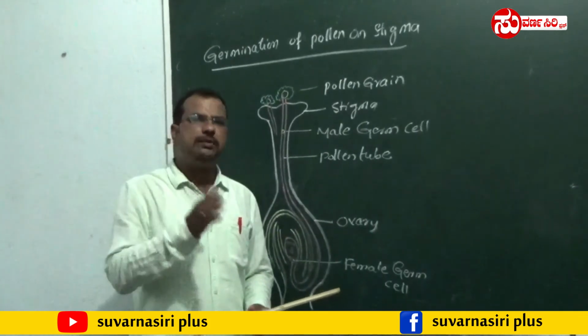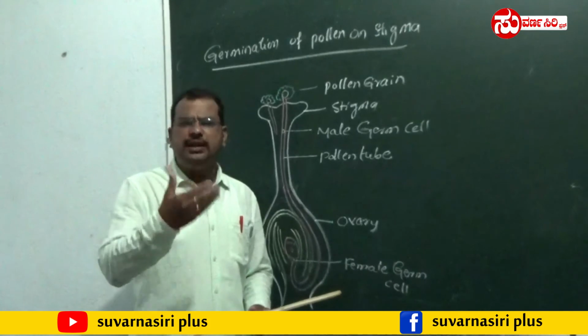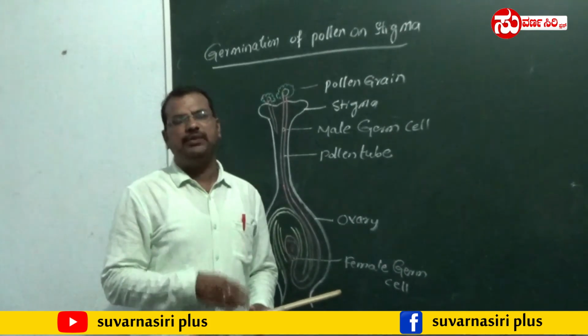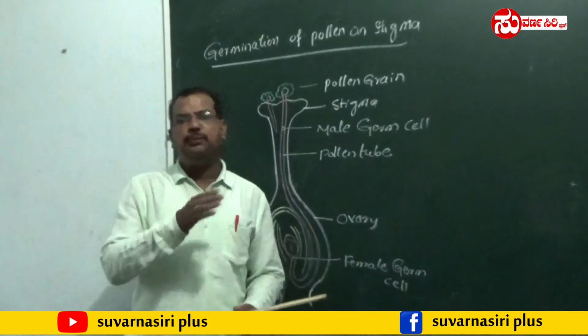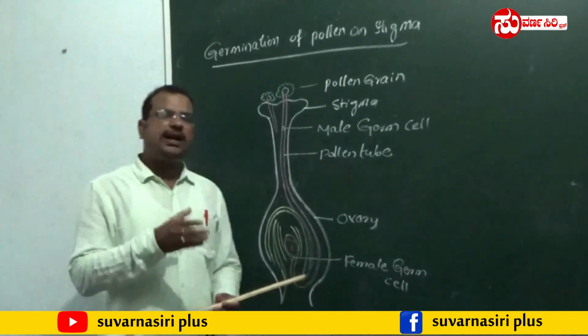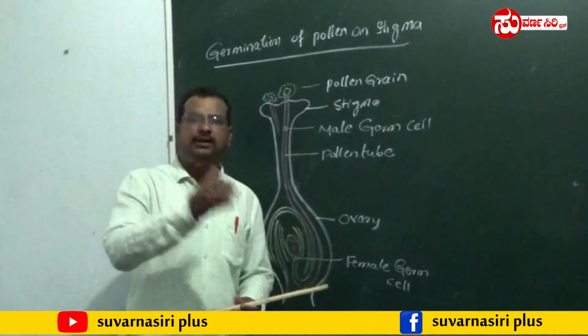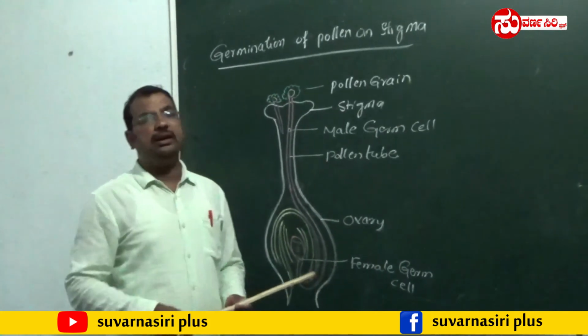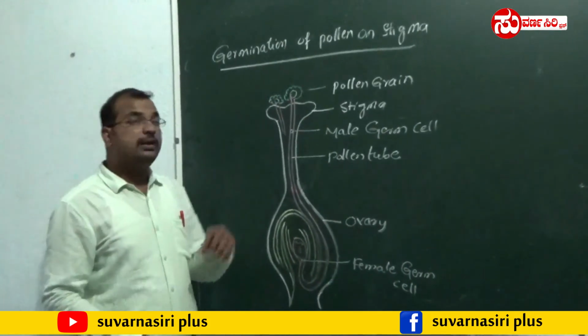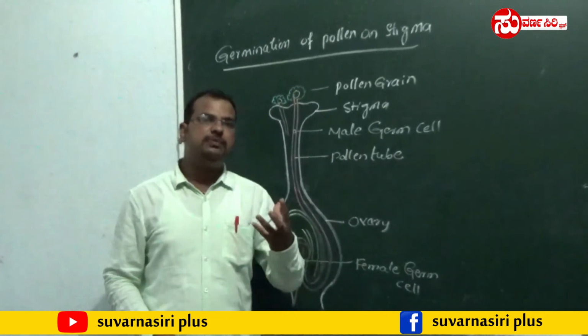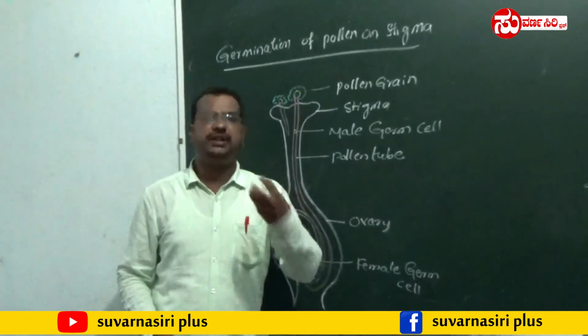Self-pollination means the transfer of pollen grains from anther to stigma takes place in a single flower of the same plant. If the transfer of pollen grains from anther to stigma is from one flower to another flower, it is called cross-pollination. Cross-pollination takes place by means of different kinds of agents.